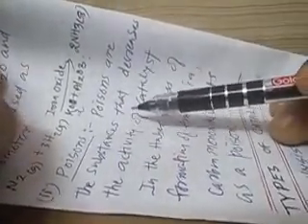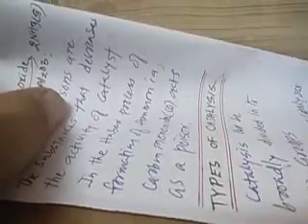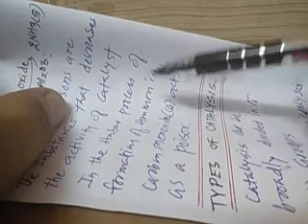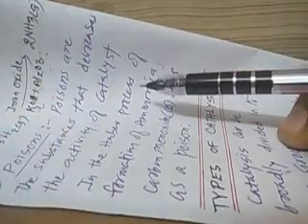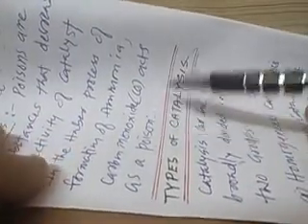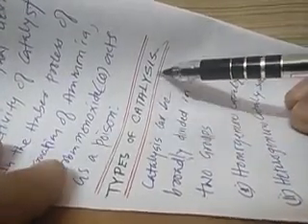Now we'll study about the poisons. Poisons are the substances that decrease the activity of a catalyst. In the Haber process, carbon monoxide behaves as a poison. So if carbon monoxide is present during this particular reaction, the rate or the speed of the reaction is decreased. Now we'll study the types of catalysis.